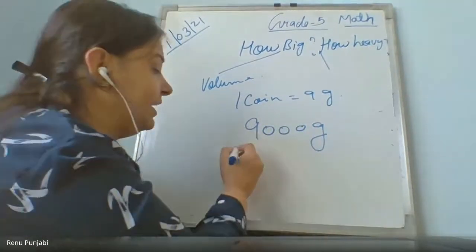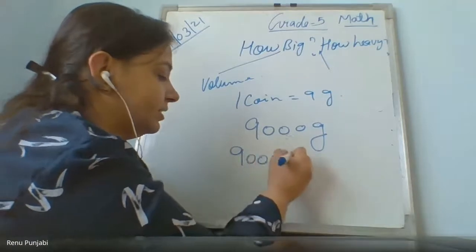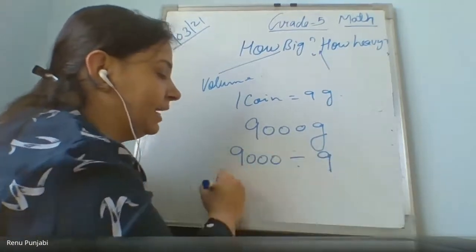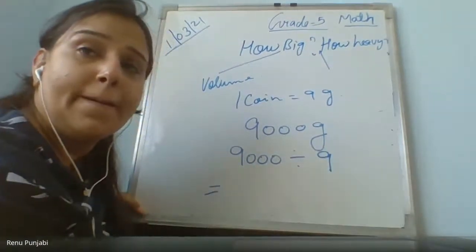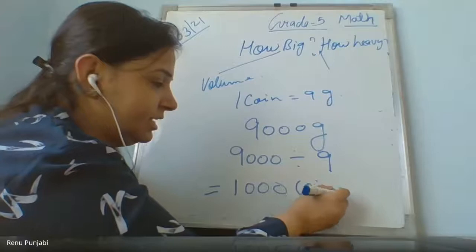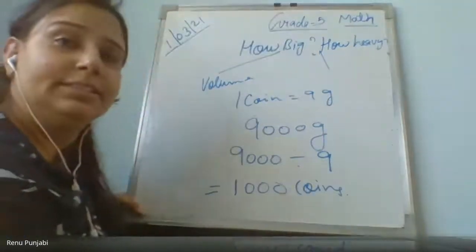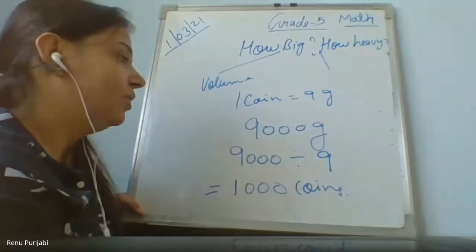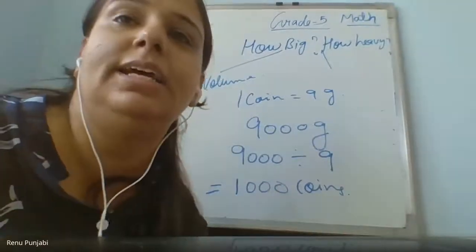So when you divide 9000 by 9, you will get how many coins? 1000. 1000 coins. Isn't it easy? Yes or no? Yeah, ma'am. So उसको वेट से ही पता लग जाता था कि इसके अंदर कितने हैं.